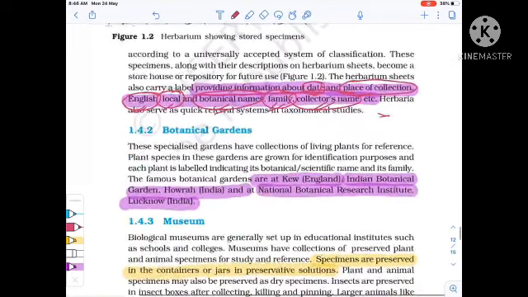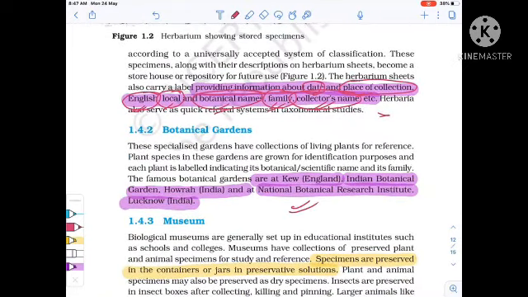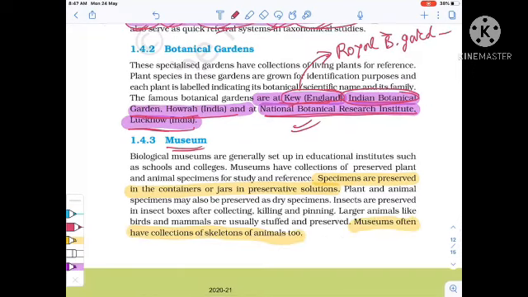Now see botanical garden. These examples are important in case of botanical garden. Remember, the Royal Botanical Garden present in Kew. Then the Indian Botanical Garden in Howrah, India. The National Botanical Research Institute in Lucknow. Remember the place where these are present. That is, the National Botanical Research Institute is present in Lucknow, then the Indian Botanical Garden is present in Howrah, and in Kew, this is the Royal Botanical Garden.